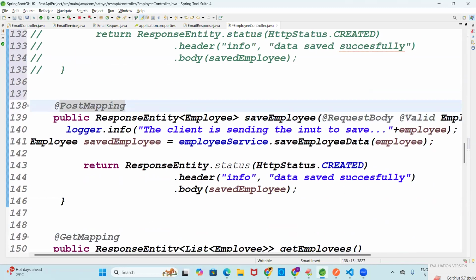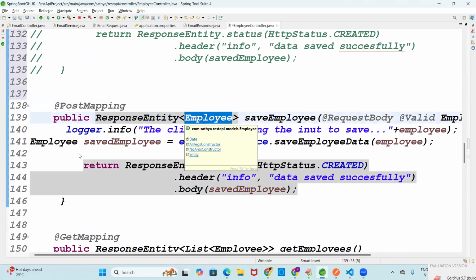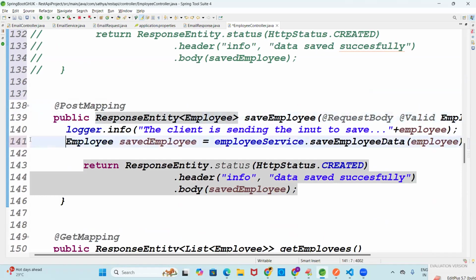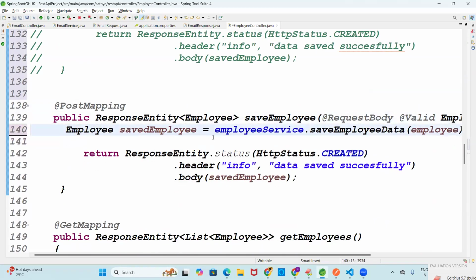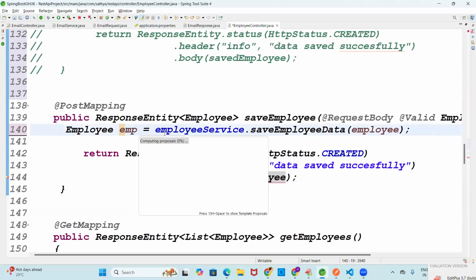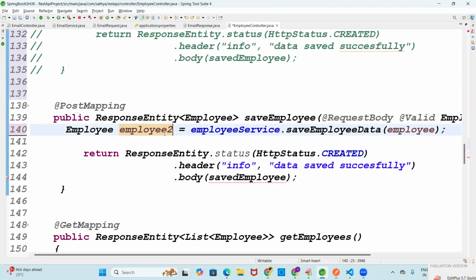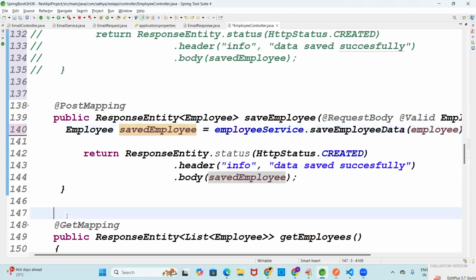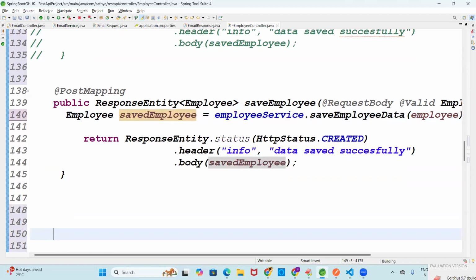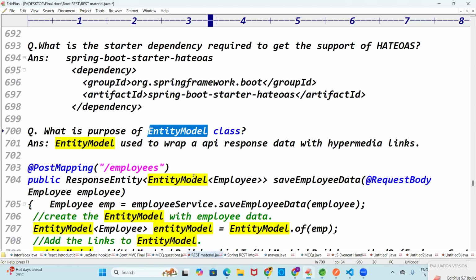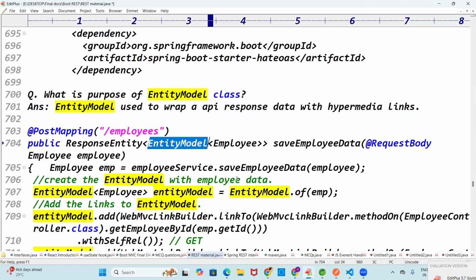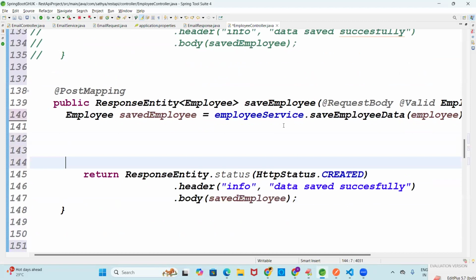Now you can see that this is a post mapping here. The response is of what data? Employee. Now, the body here is what? Saved employee. You wrote only employee, right? Now the requirement says you want to return the employee with hyperlinks. Employee with hyperlinks means you require one class, which class here? Entity model class. Please create the entity model class object. Now you got the saved employee.